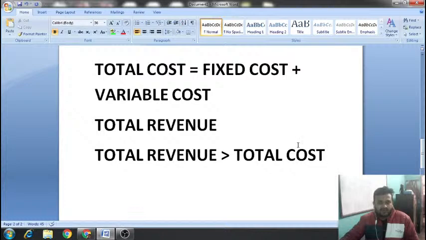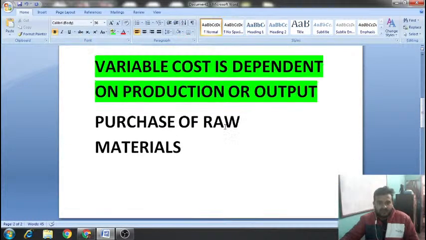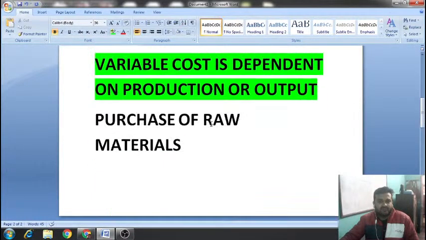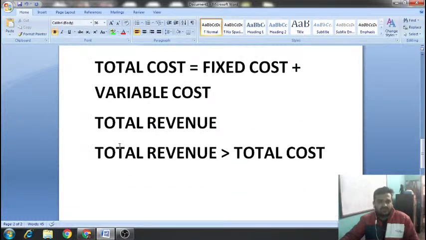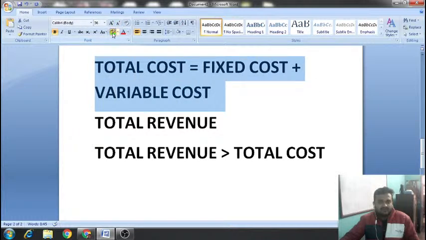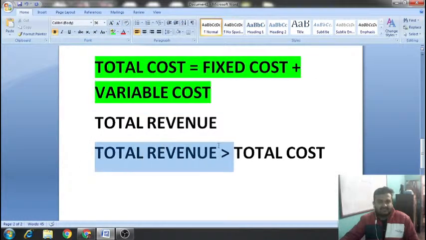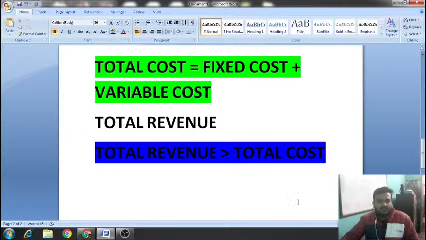Okay, now let me show one. I hope this is clear. Fixed cost, variable cost and total cost. This is the formula, and this you have to remember: total revenue is always greater than the total cost. Clear? Please copy this down.